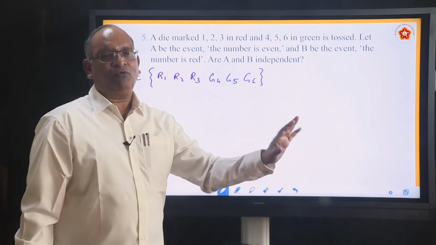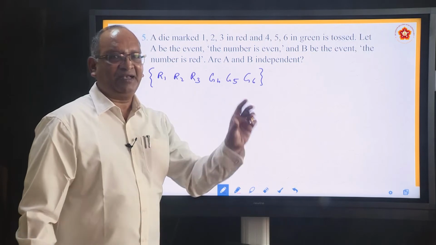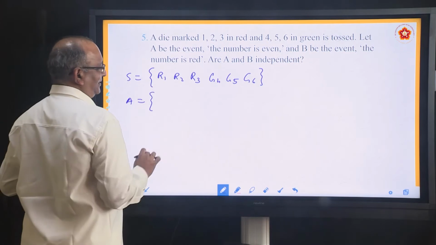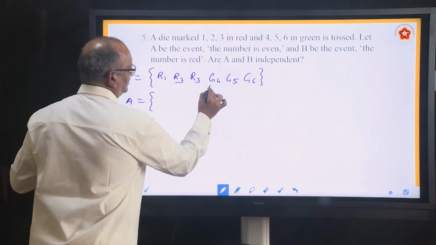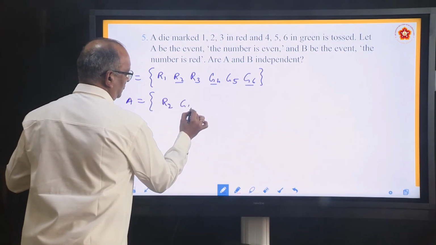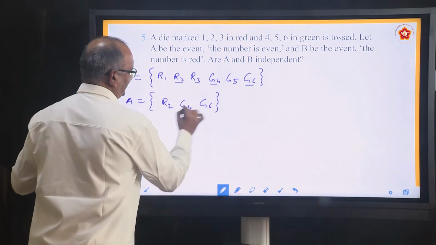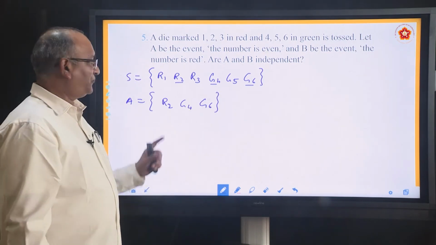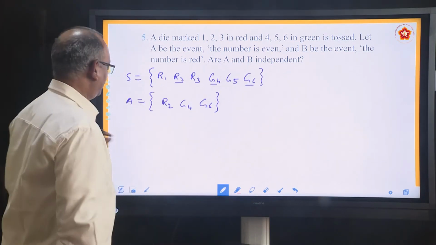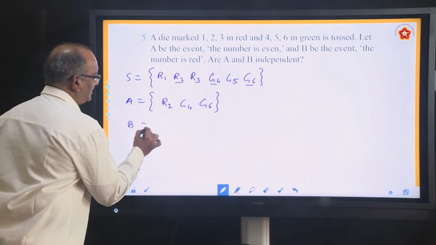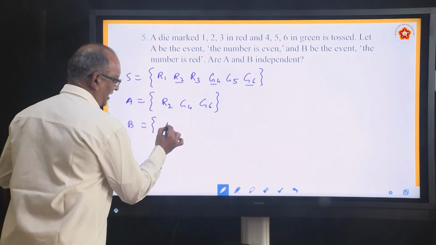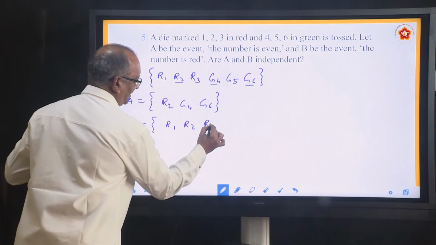When you roll a die, what is the probability of getting even number? Whether it is red or green doesn't matter, even means R2, G4, G6. Why? Because 2, 4, 6 are even numbers. Okay. B be the event, the number is red. How does he define B? He says number is red. So only red numbers you have to take. So it is R1, R2, R3.